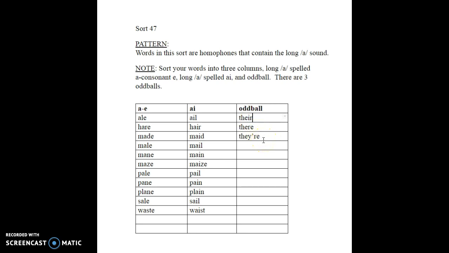Okay, fifth graders, this one you're going to have to study really hard this week, but you can do it. Go get 'em.